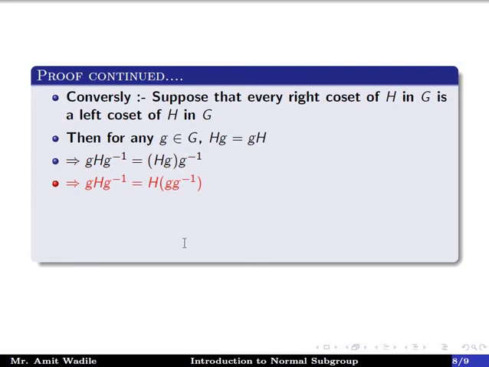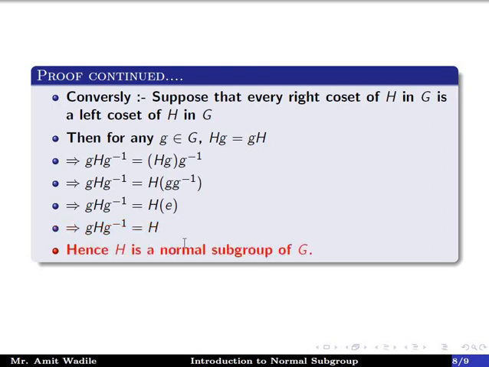This implies that gHg inverse is equal to H(gg inverse), which implies that gHg inverse is equal to He, which implies that gHg inverse is equal to H for g belonging to G. Hence, by the above theorem, we conclude that H is a normal subgroup of G.